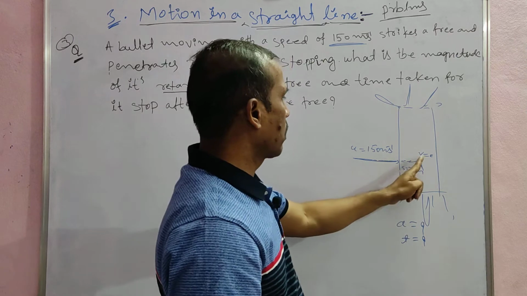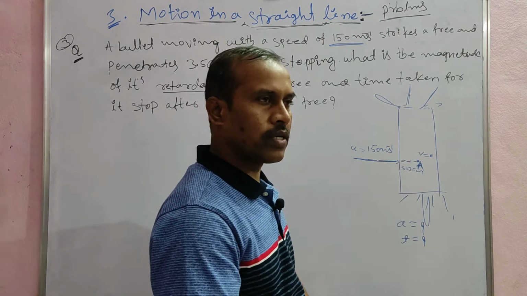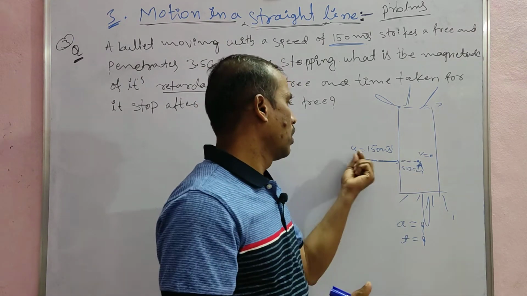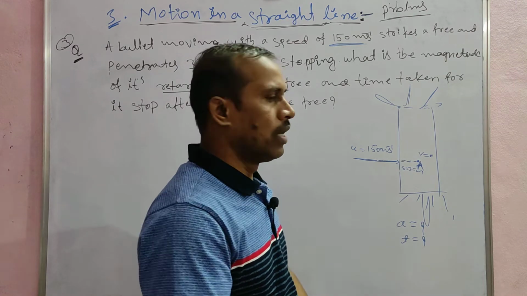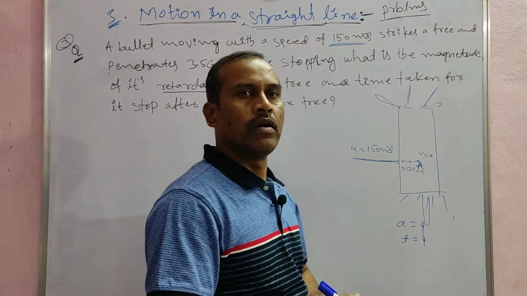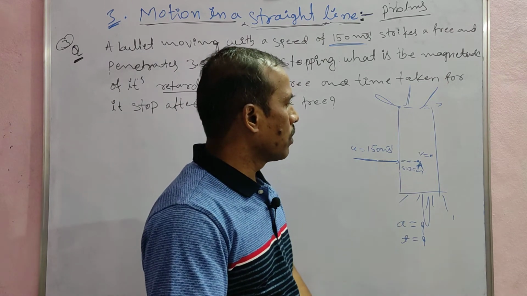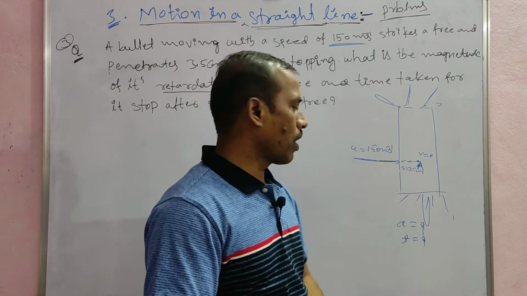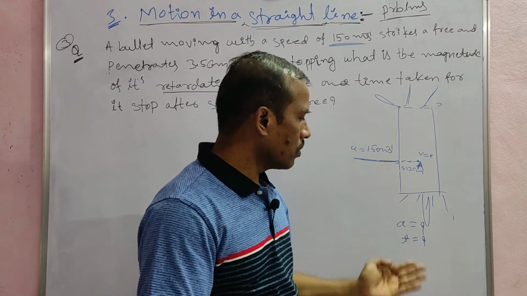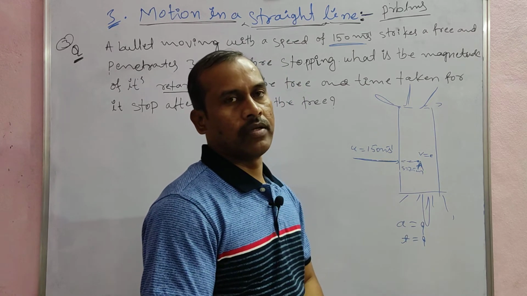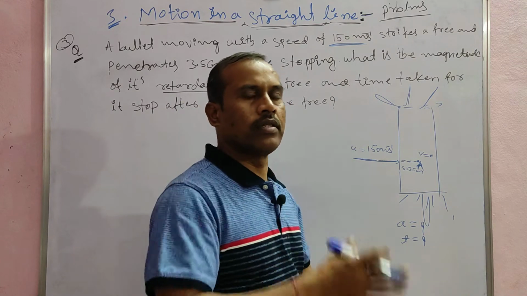So the final velocity of the bullet, v is equal to 0. The initial velocity of the bullet, u is equal to 150 meter per second. The penetration of the bullet in the tree, s is equal to 3.5 centimeter. Find the retardation and the time taken for the bullet to penetrate the tree.